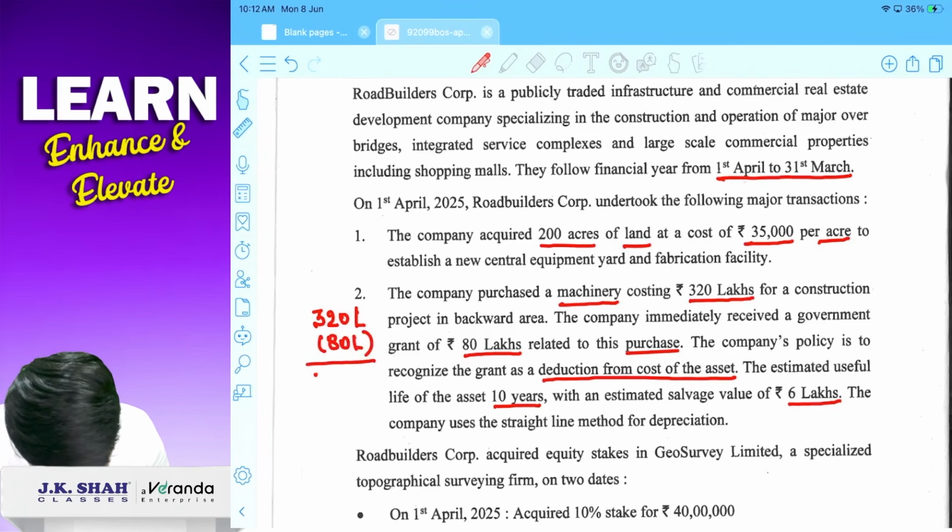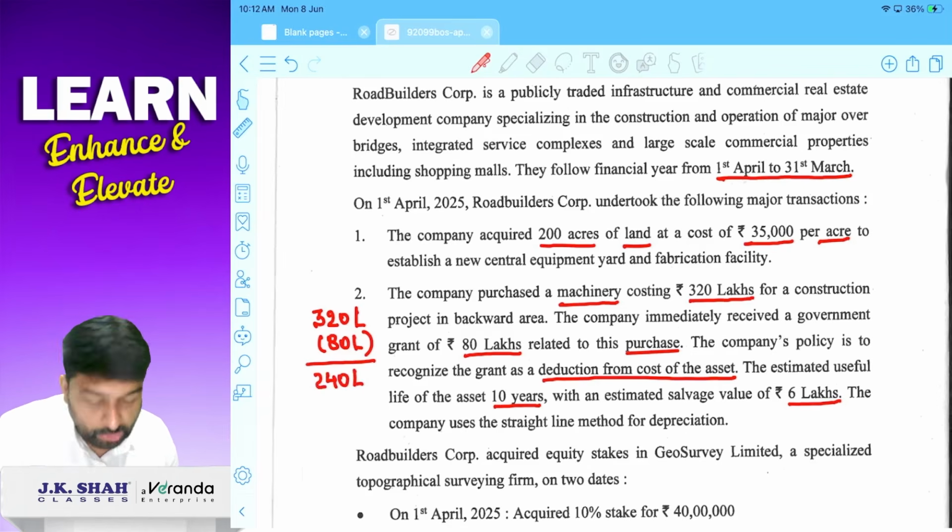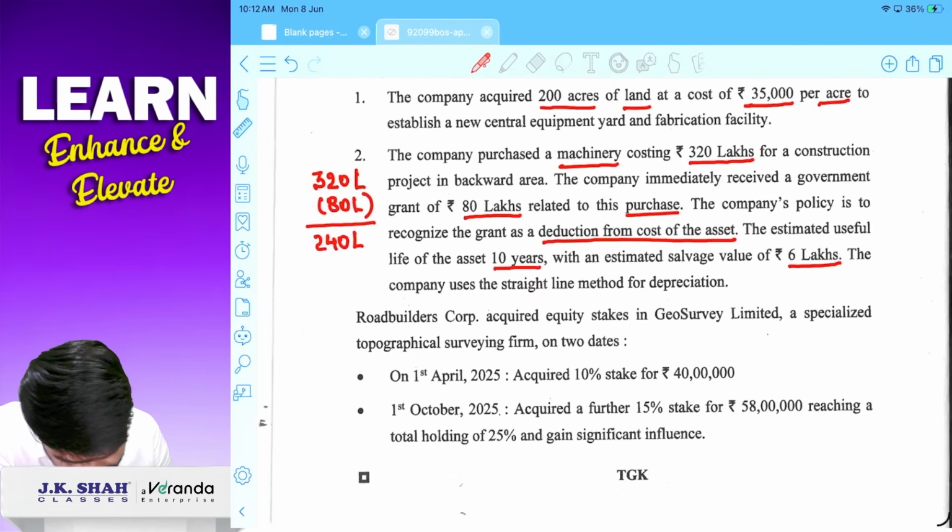Correct? So 240 lakhs is the net cost of acquisition. Depreciation 240 lakhs पे calculate करेंगे. Do you agree with this? पक्का? Okay, आगे. The company uses straight line method of depreciation.